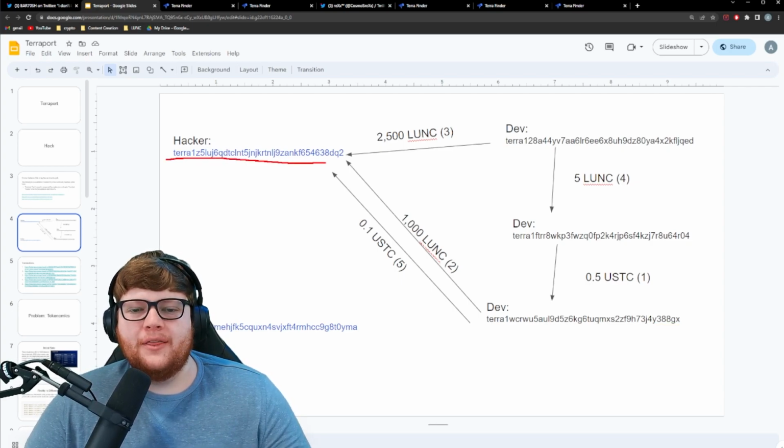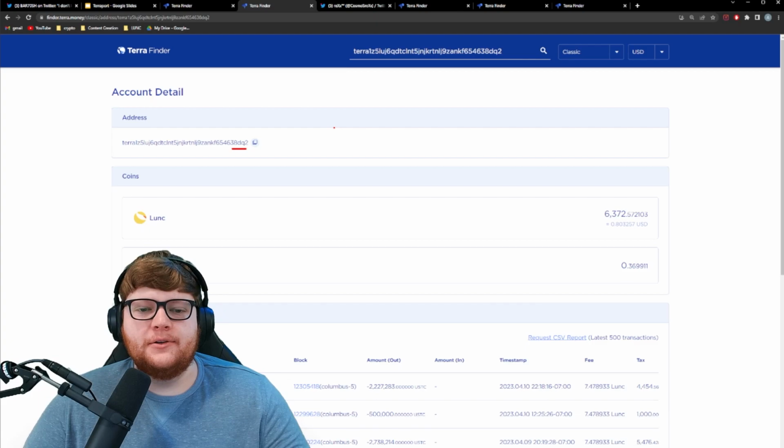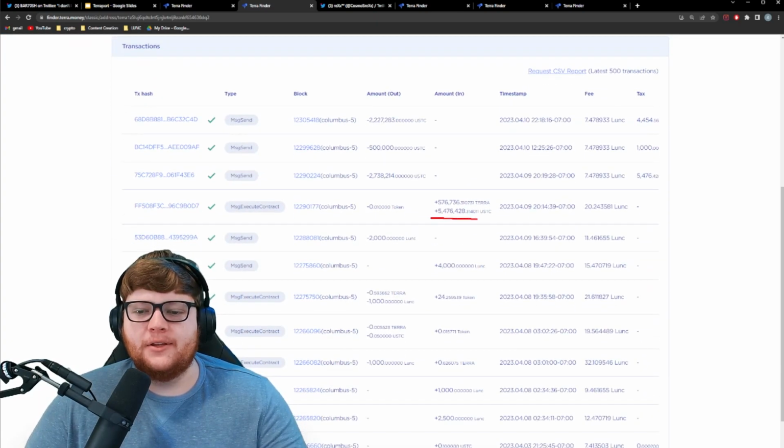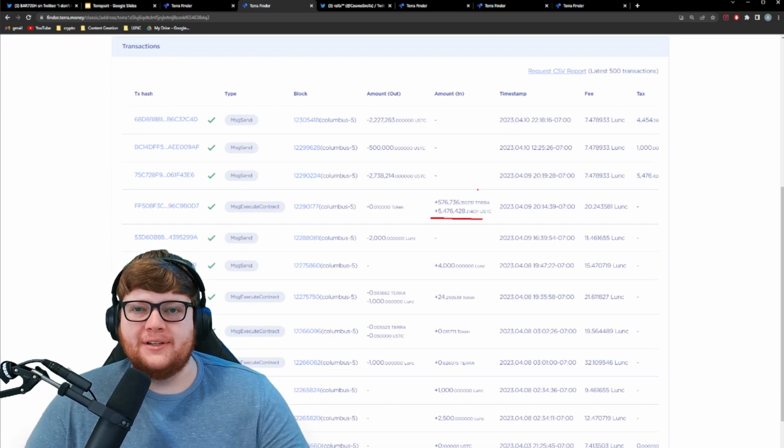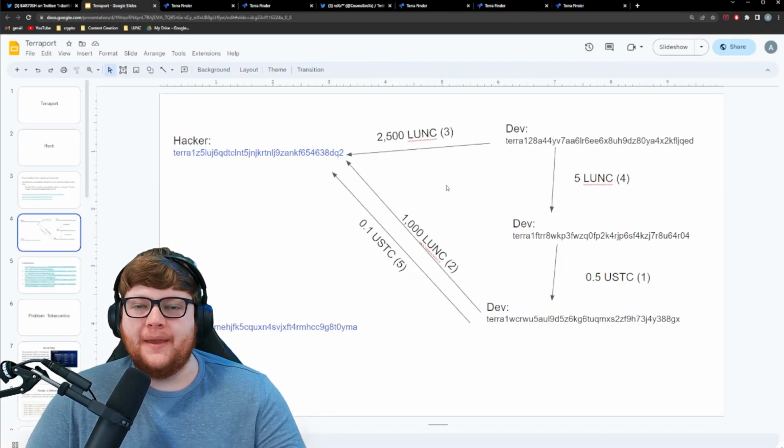Now, right here, we have one of the hacker wallets that actually drained a ton of value from the liquidity pool. We can see that wallet above me right here, ending in 8DQ number 2, and you can see the value that ended up being drained, about 5 million USTC that got drained from the liquidity pool the other day, and that wallet ended up actually getting paid from these different dev wallets before they did the hack.